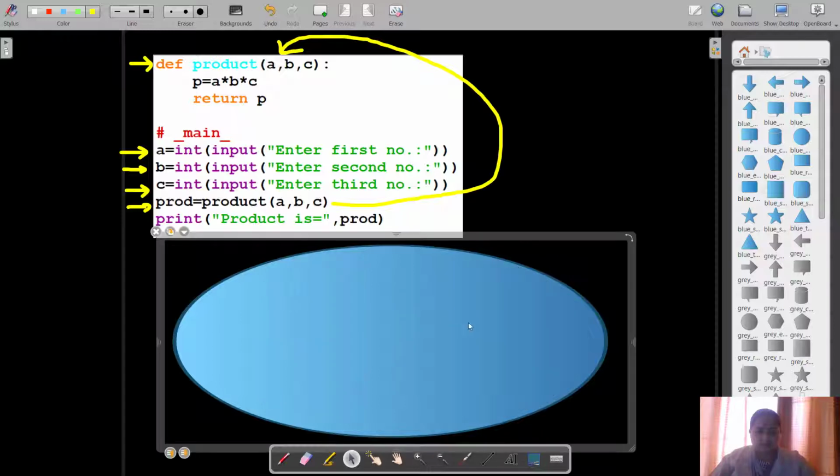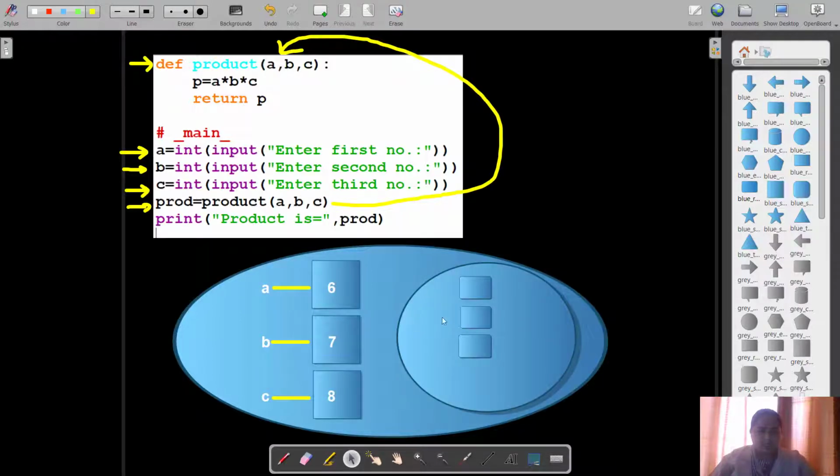And now their names also start with A, B and C. So we will be giving them the names A, B and C, and they would be also connected, and they will also have 3 values. So 6, 7 and 8. 3 values are taken up by them.